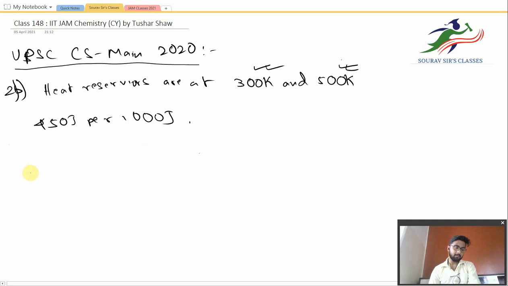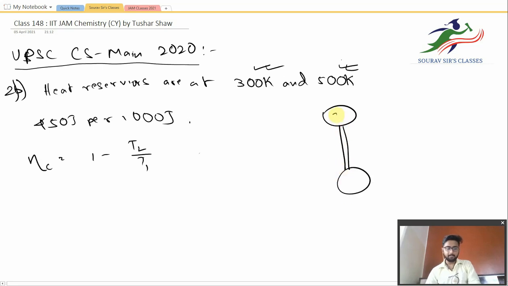We have the formula for efficiency, eta is equal to 1 minus T2 by T1. Here obviously T2 is 300. Why is T2 300? Let me just draw the diagram for you. This diagram is also very important because it may help you understand the question and write the conclusions accordingly, and it helps the teacher who is checking understand that you have understood the question and are writing the correct answer. Here we have minus W cyclic.